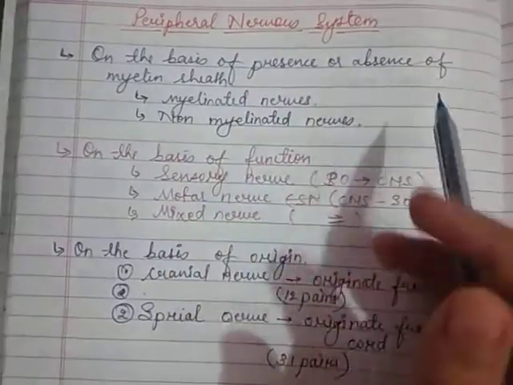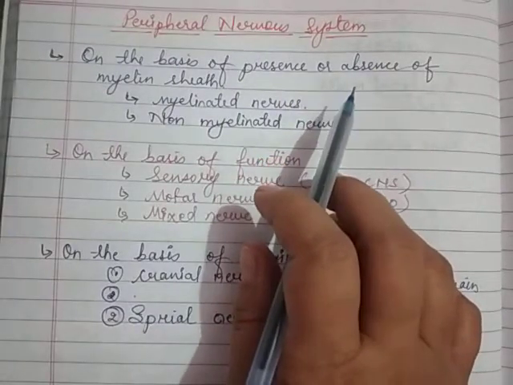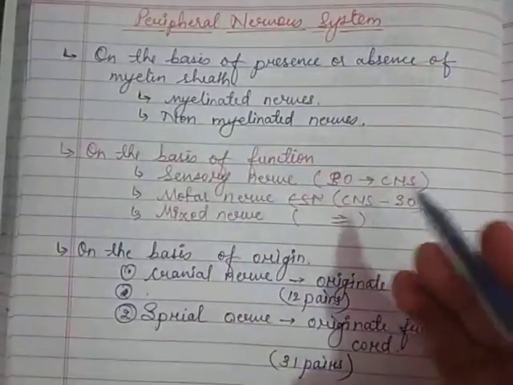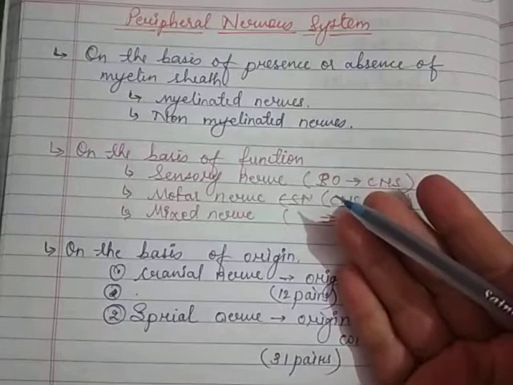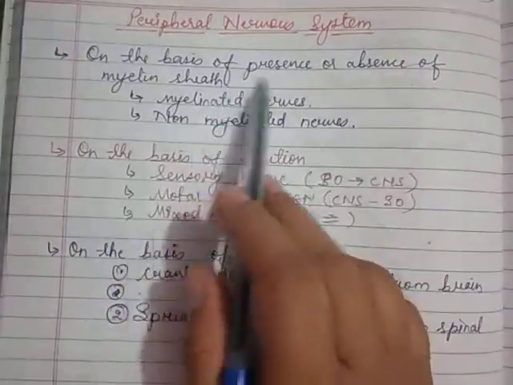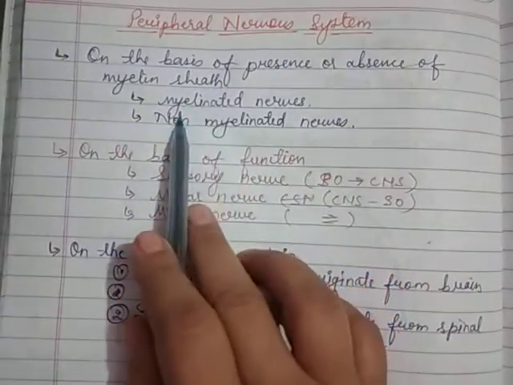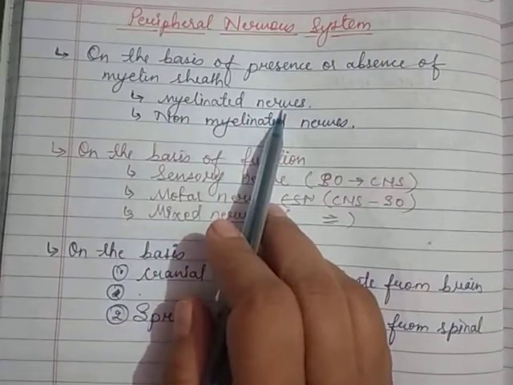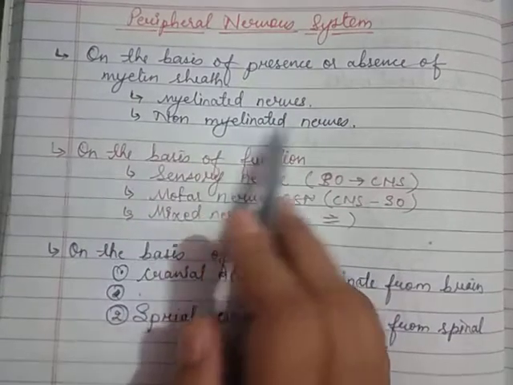Yes, we will see that on the basis of different criteria we have classified the nerves into different types. So first, on the basis of the presence or absence of the myelin sheath, the nerves can be classified as myelinated nerves, and second, the non-myelinated nerves.